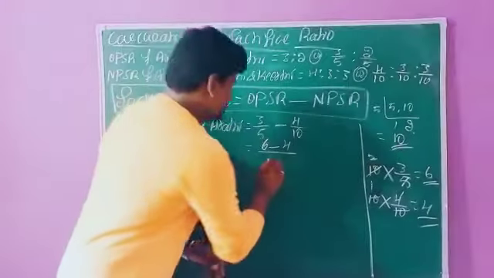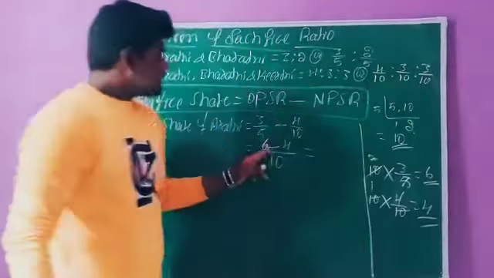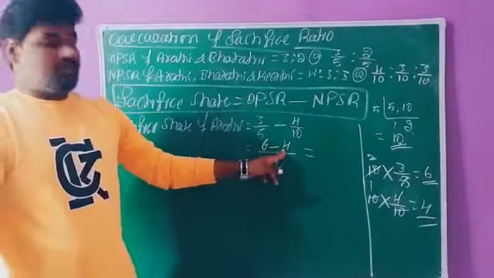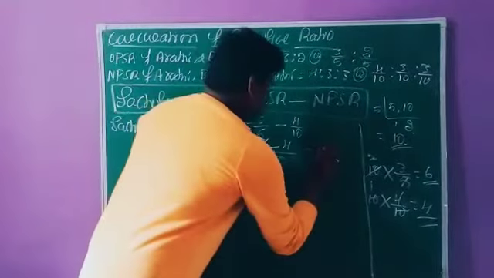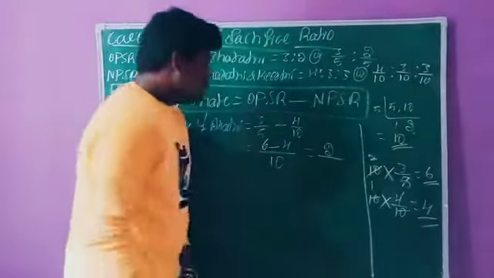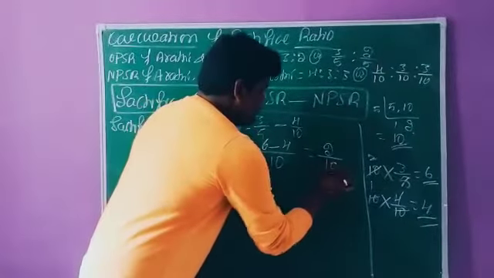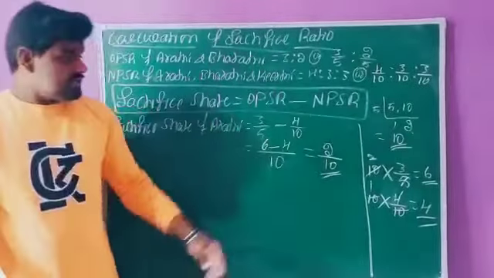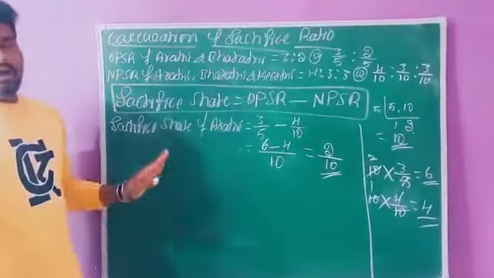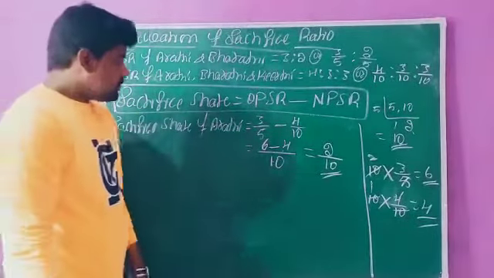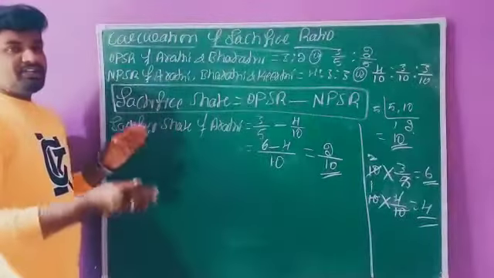We write 10 as the denominator and 6 minus 4 as the numerator. The difference is 2. So 2 divided by 10. This is the sacrifice share of Arti. So Arti's sacrifice share is identified.